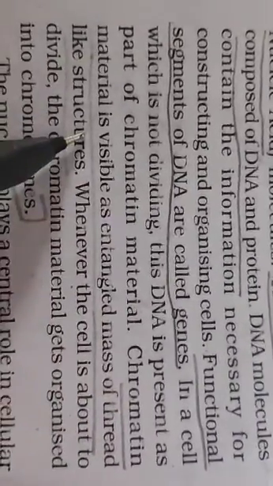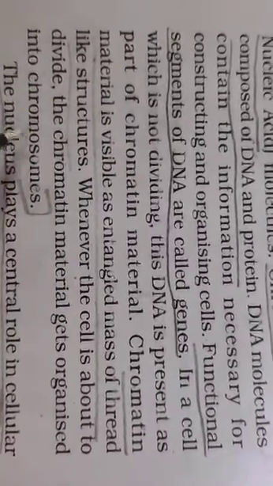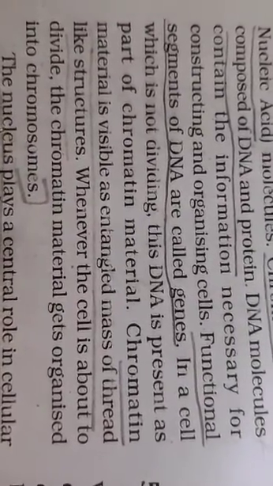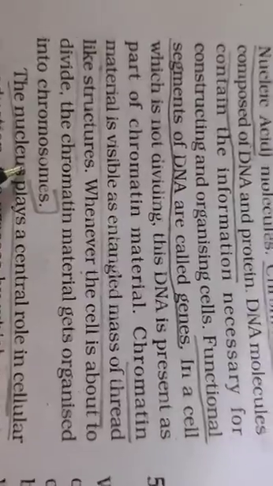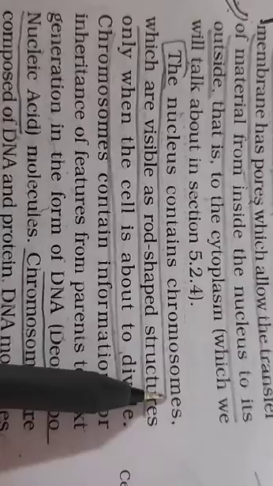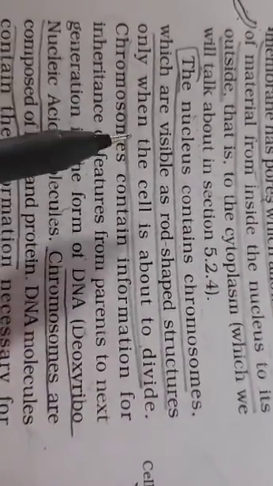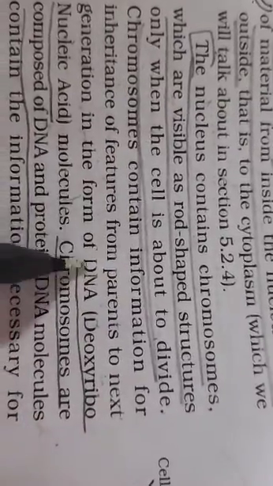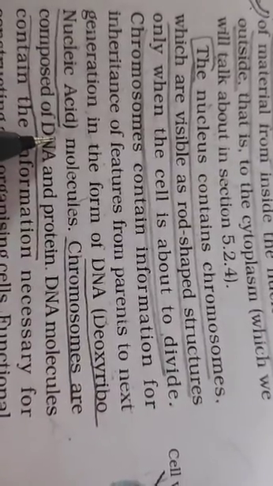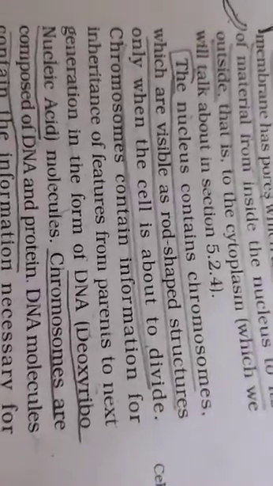Mass of thread-like structure. This thread-like structure is known as chromosomes. The chromosome number is always fixed for different species of plants as well as animals. In human beings, this chromosome number is 46. So the nucleus contains such chromosomes which appear as rod-like. Clear? The chromosomes are nothing but, chemically, they are called DNA. DNA stands for deoxyribonucleic acid. So the chromosomes are made up of DNA and protein molecules.